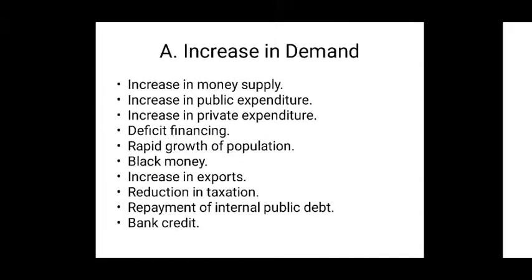So let us discuss first the causes which are responsible for the increase in demand. There are mainly 10 causes. So number one cause is increase in money supply. So the increase in money supply creates excess demand for goods and services. An increase in money supply helps to increase personal income, and this creates excess effective demand for goods and services. So increase in money supply is one important cause which also increases the demand for commodities.